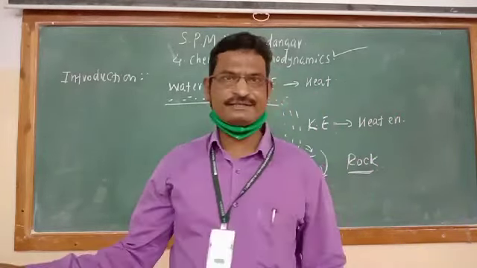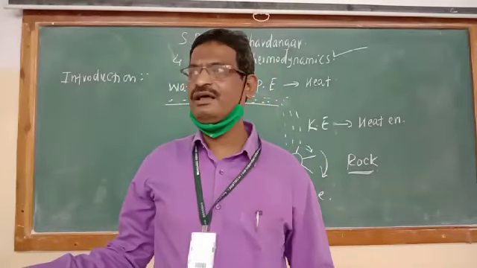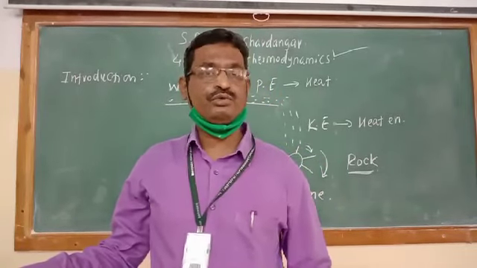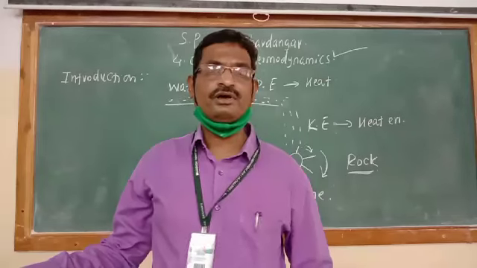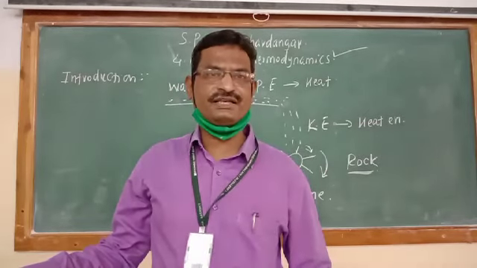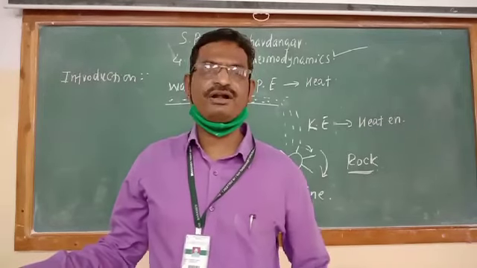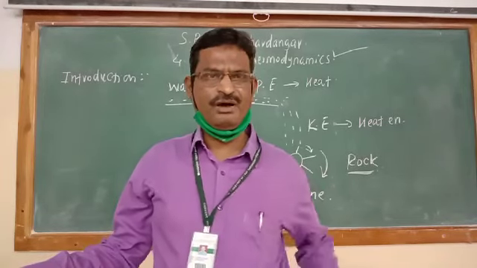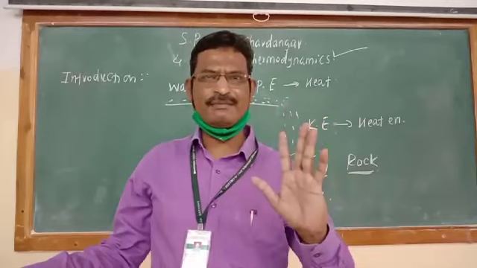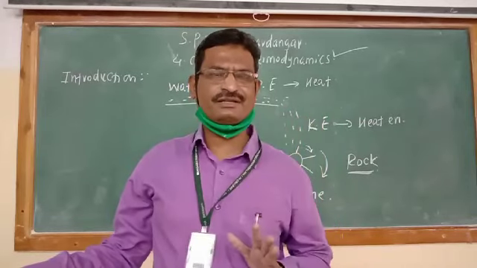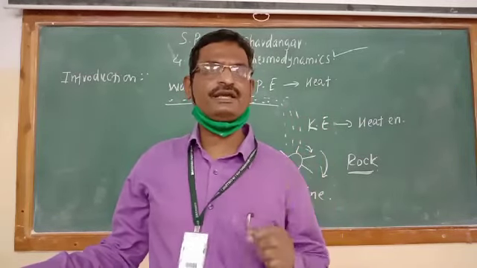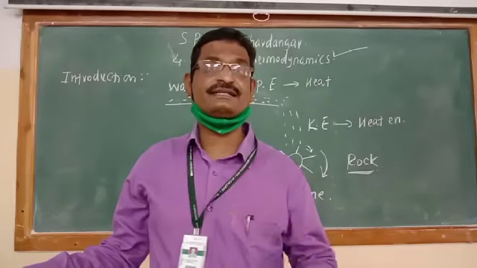So thermodynamics is defined as a branch of chemistry which deals with study of quantitative relationship between heat energy and different forms of energy. Or chemical thermodynamics is a branch of chemistry which deals with study of energy changes in the different transformations.